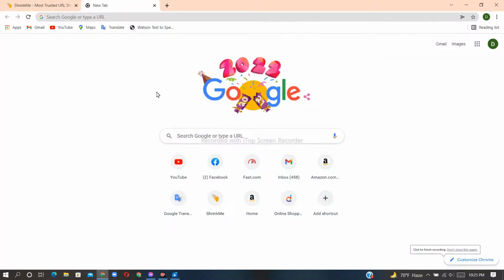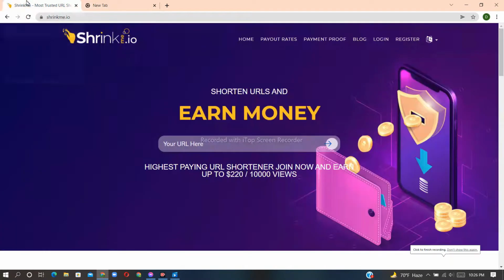Okay, the very first thing you have to do is log in to your Gmail account. One more thing guys, you can easily do the complete process on your mobile phone or tab, but for your comfort, I'm doing the whole process on my computer screen. Now the second thing you have to do is come over to the website named shrinkme.io. I have put the link in the description below. You can easily join from there. This site is seen right here.